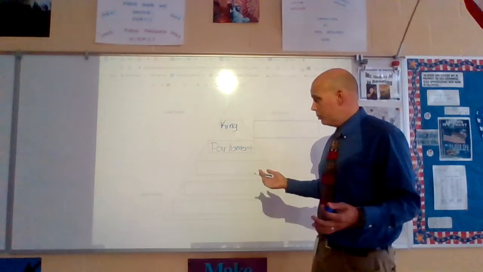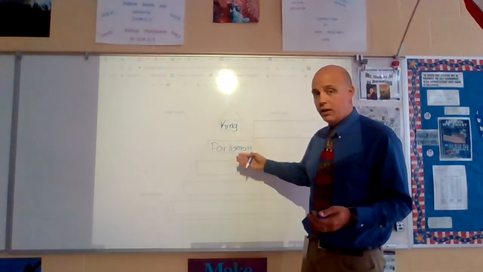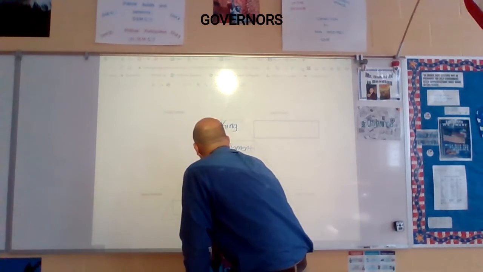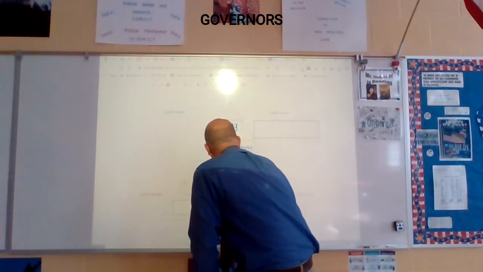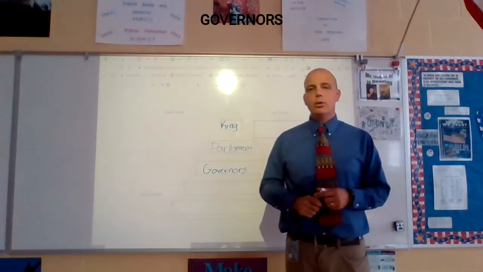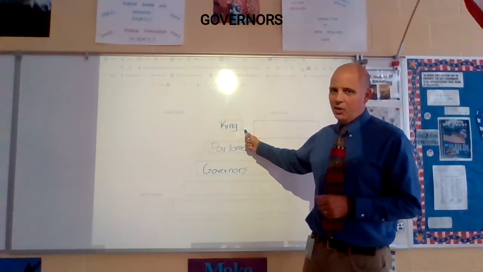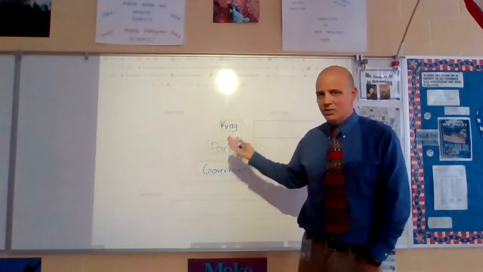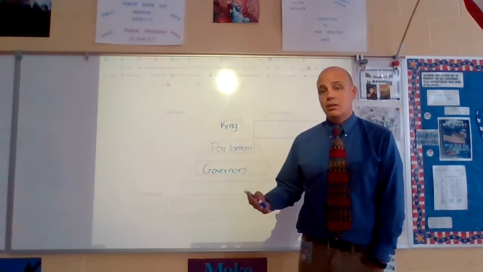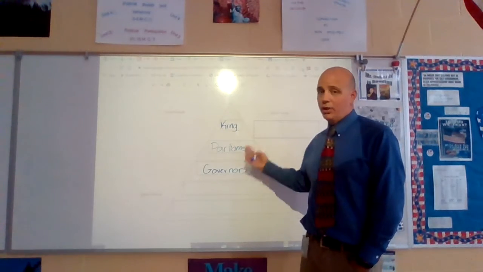Our next group is someone that's actually going to be inside of the colonies itself, because these people aren't there, and that would be the colonial governors. Most of the colonial governors were handpicked by none other than the king. All right, so really, these guys are still following the laws of the king. Most of them. There's a few of them that were elected by their own colonial legislatures or the representatives, but most of these guys they're still answering to the king.